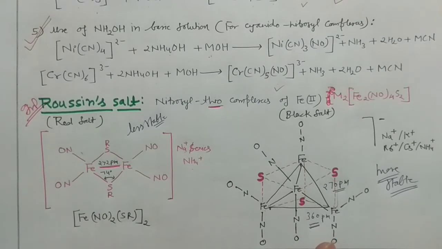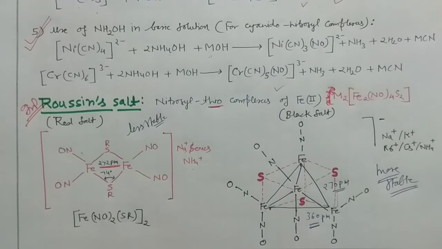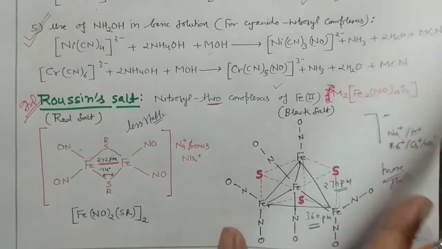And the important thing is that in that case, you can see the iron is in +2 oxidation state, right? And in both the cases, they are found to be diamagnetic in nature. Their magnetic behavior is what? Diamagnetic in nature. Okay, this is something important.